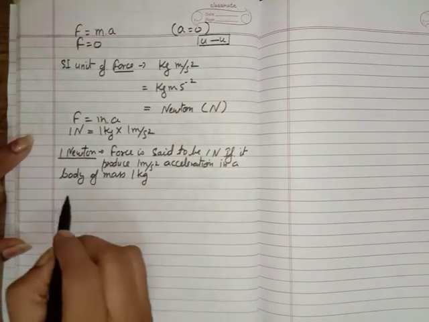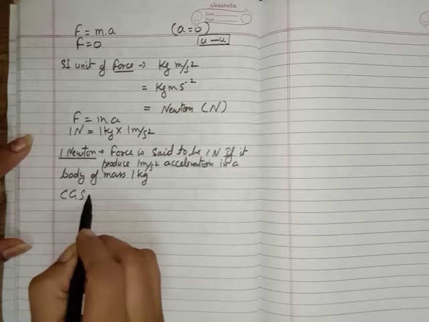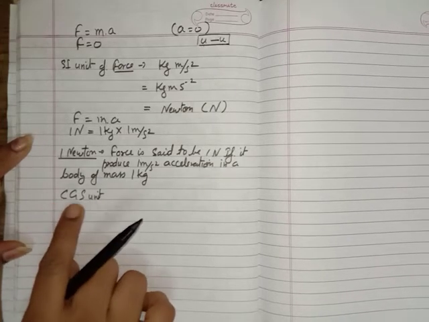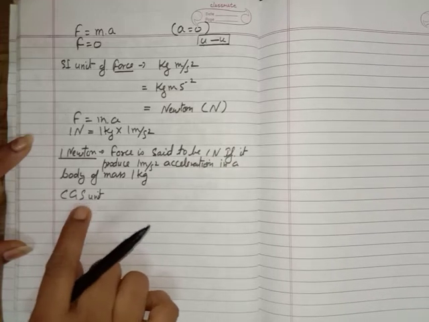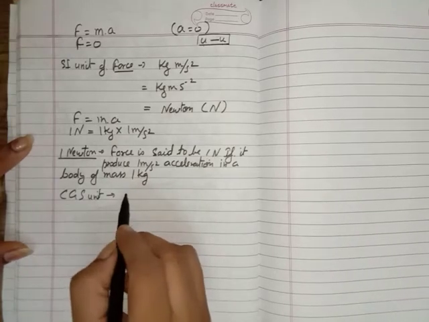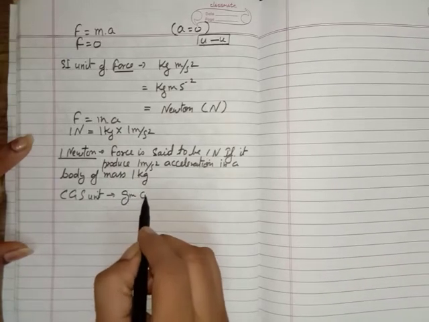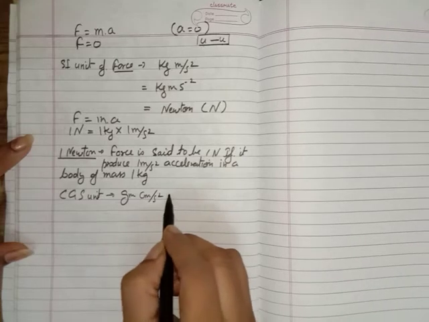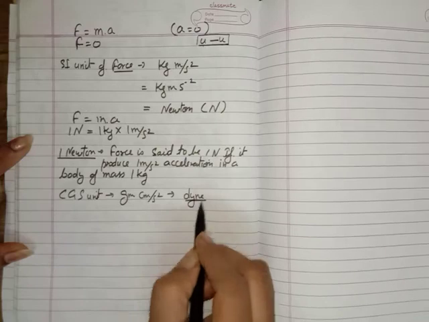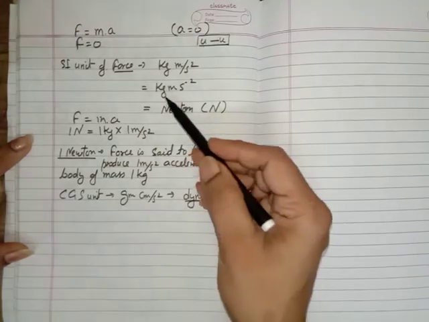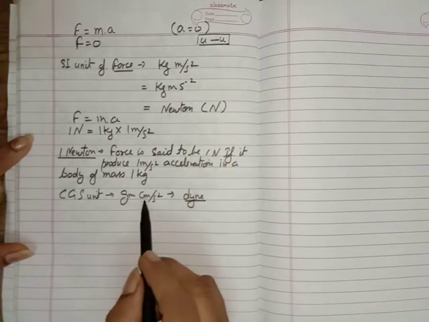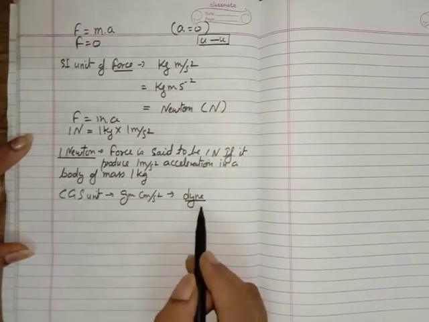Okay, now the CGS unit. CGS unit means we represent the length in centimeter, mass in gram, and time in seconds. So in CGS unit, the unit of force is gram centimeter per second square, or we can say it is equal to dyne. It is equal to dyne. Like kilogram meter per second square is equal to Newton. So gram centimeter per second square is represented by the dyne.